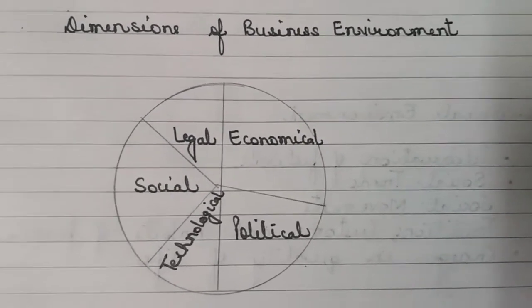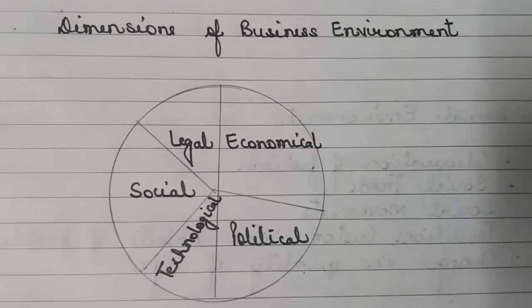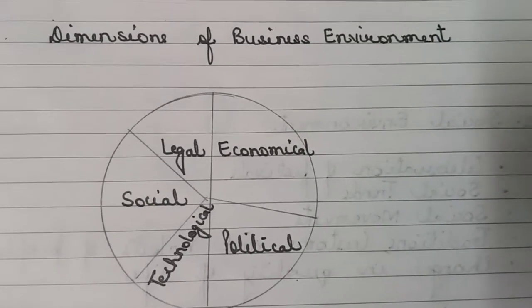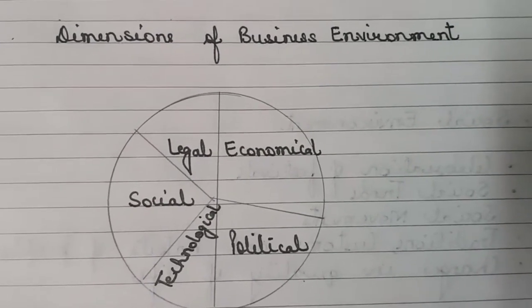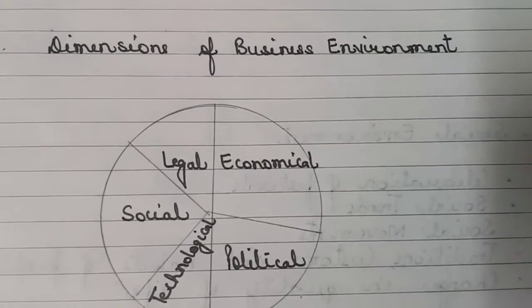So children, these are the dimensions, which means these are those factors, forces, or institutions which have direct or indirect influence over the business transactions.